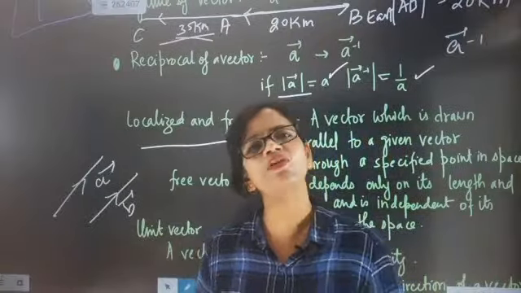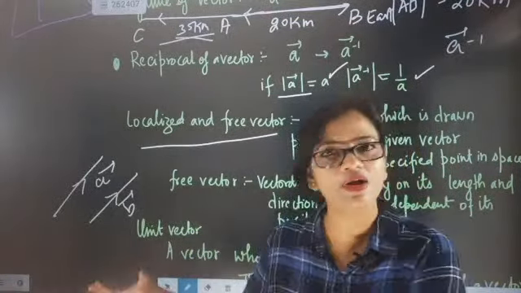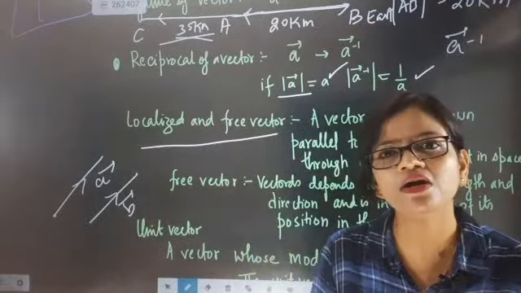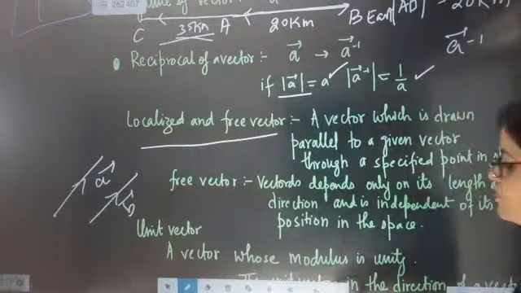But if I say that you are a vector, that means you can be present in any part of the space. That is exactly called a free vector. That is exactly called a free vector. That will not be called specialization.